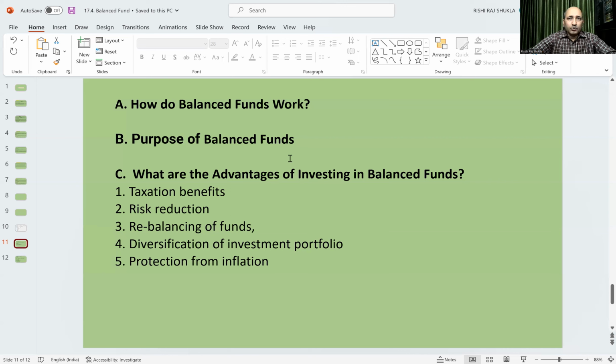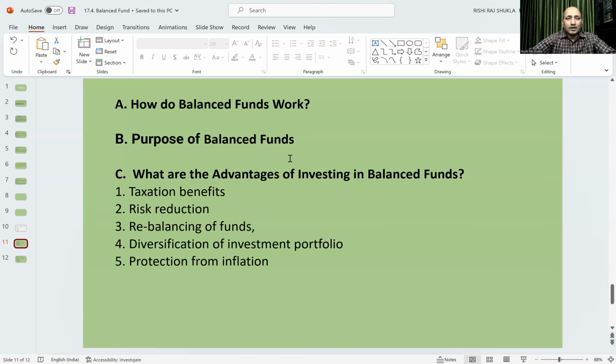The purpose of a balanced fund is to provide capital appreciation and, at the same time, to cap the risk or downside. So the main purpose is the best risk-reward balance and to maximize the returns on investment. So this is the purpose.